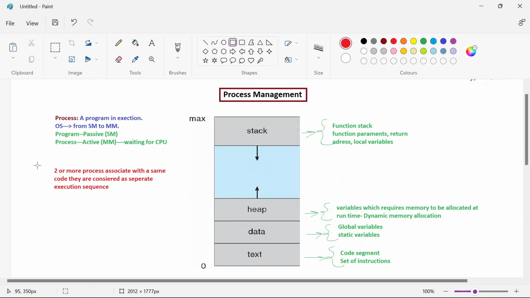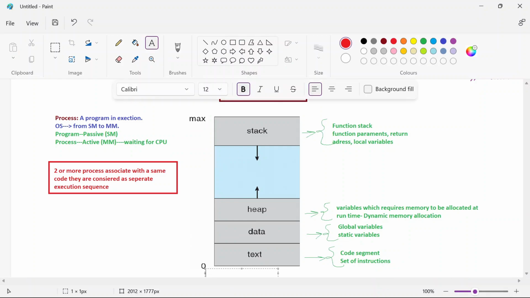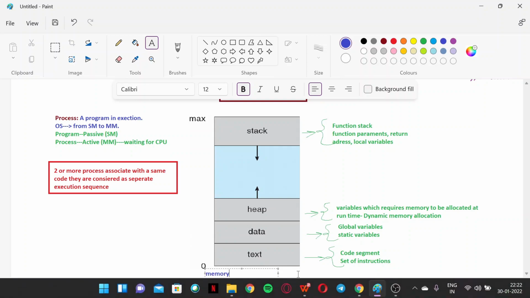So this was a little introduction about what a process is and how a process is represented in memory. For this diagram you can make a heading: process representation in memory.